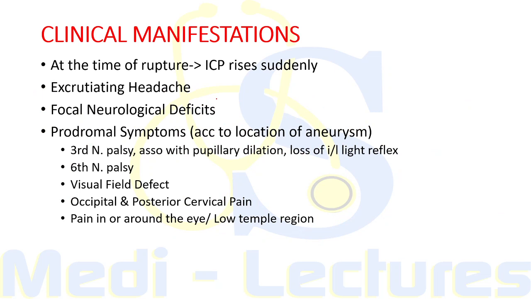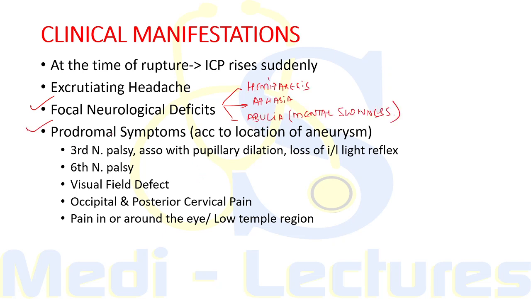Now patients with SAH can also present with focal neurological deficits. For example, an ACA or MCA bifurcation aneurysm can rupture into adjacent brain parenchyma, and if the hematoma is large, it can produce mass effect which can lead to hemiparesis, aphasia or abulia, that is mental slowness.